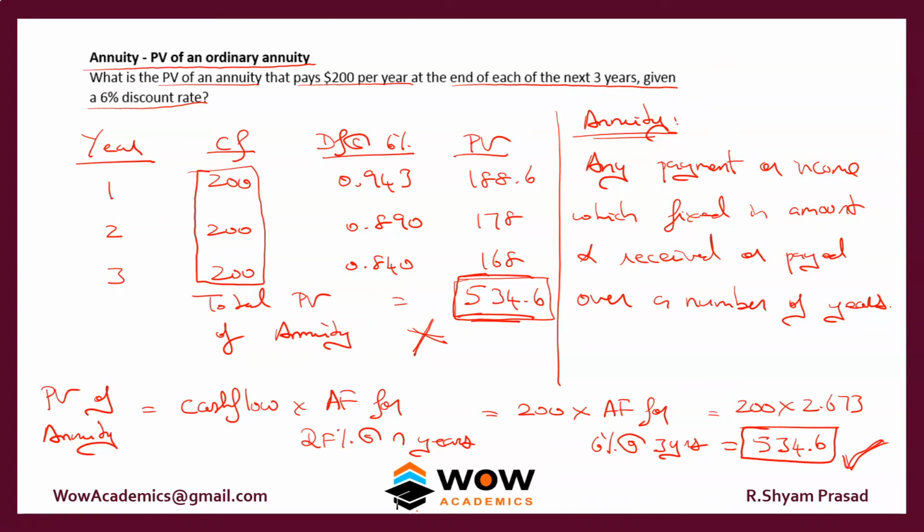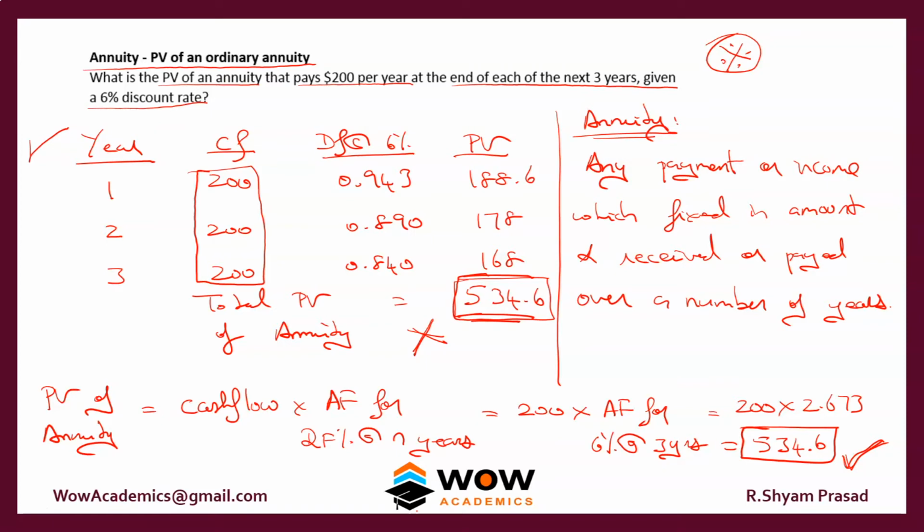So ensure that you understand annuity, because in an exam, in a lengthier problem, they'll simply give you 200, 200, 200 like this, for 5 years they might give you. If you do this through a table approach, it will take you around 10 minutes, but if you do it this way, it will take you 1 minute. So they indirectly test whether you understand what an annuity is, and whether you know how to use an annuity factor and quickly solve the problem. That is what they are testing in an exam.